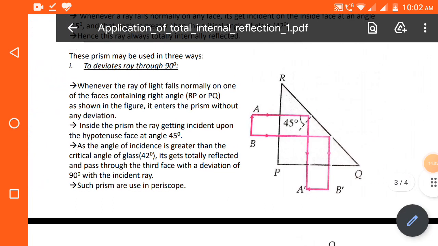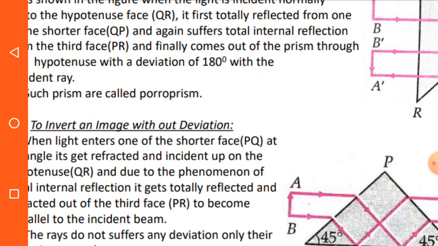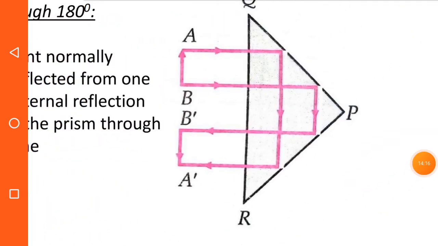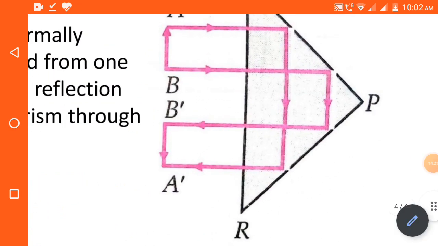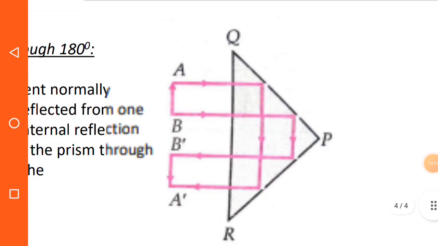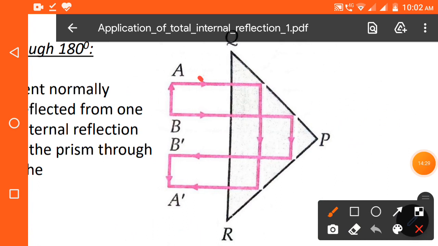Then, to get an image with a deviation of rays through 180 degrees. So how is this happening? See this figure. AB is the object and A dash B dash is the image. From A a ray is getting incident on the QR face. At QR it is getting incident normally, that means it will pass normally, and at the face QP the angle of incidence is 45 degrees, that means